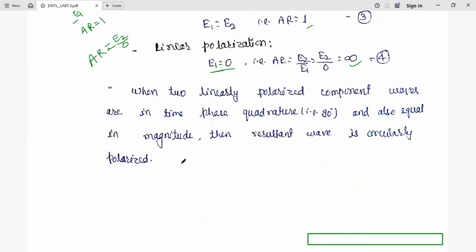So here we have seen what polarization is and three different types of polarization: linear polarization, circular polarization, and elliptical polarization. And what the axial ratio is, and from elliptical polarization, how we can get the different conditions to obtain linear polarization as well as circular polarization.